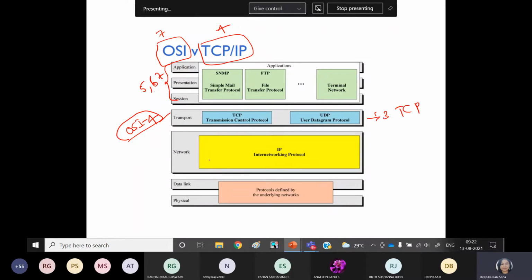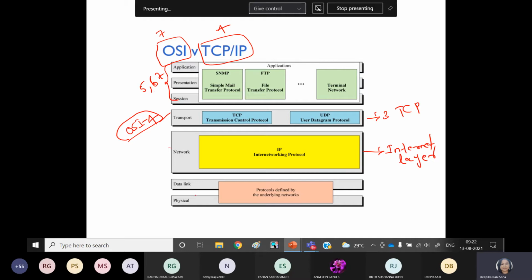Okay, then come to the network layer. Here the packet delivery system is done as in the OSI model, we have seen that, and it refers to end-to-end delivery system. But here you can see that instead of calling this the network layer, we are calling this the internet layer. Functionalities are similar.